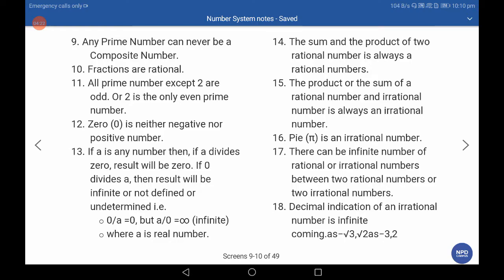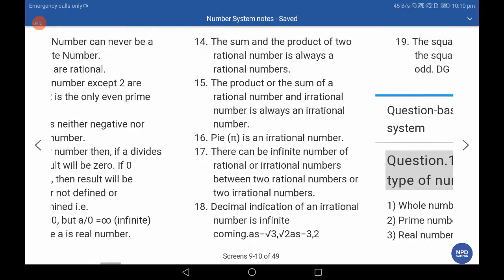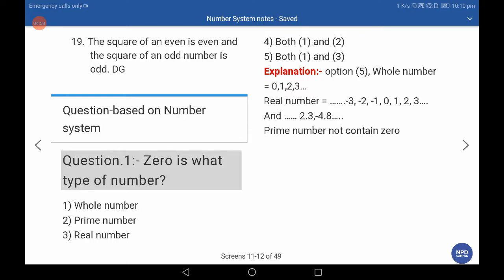Any prime number can never be a composite number. Fractions are rational. The 11th point is important: all prime numbers except 2 are odd, or 2 is the only even prime number. 0 is neither negative nor positive. The sum and the product of two rational numbers is always a rational number. Pi is an irrational number. Then these important points are given.